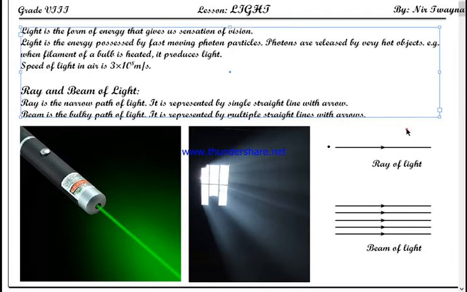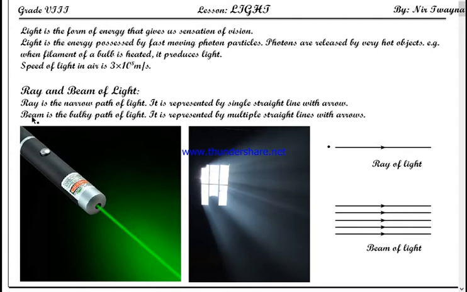However, no source of light releases a single photon particle. Do they? No, definitely not. Most of them release bulky photons. Bulky photons means millions of photon particles at the same time. That's why in nature, in a natural setting, you can never get a ray of light.